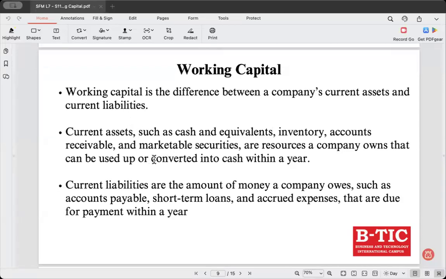Right? So current assets could be cash, inventories, accounts receivable, marketable securities, any type of resources. But the condition is they should be able to be converted into cash or used up within 1 year. They are called current assets. More than 1 year, they will be fixed assets like furniture, equipment, machinery, vehicles, buildings. They come under fixed assets. Why? Assets like buildings and vehicles cannot be easily converted into cash. It's going to take some time.